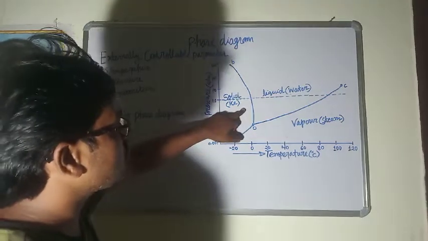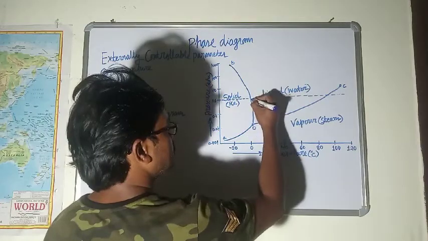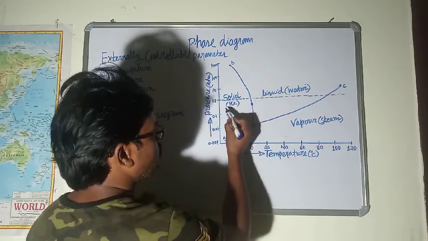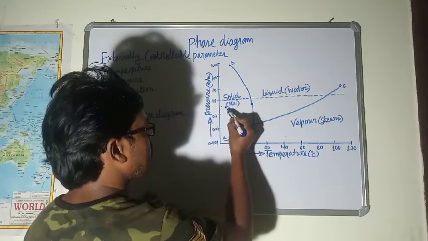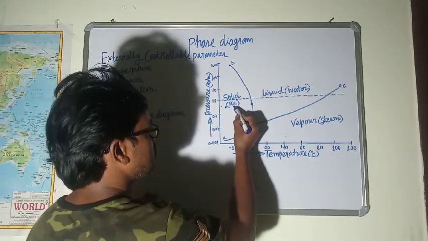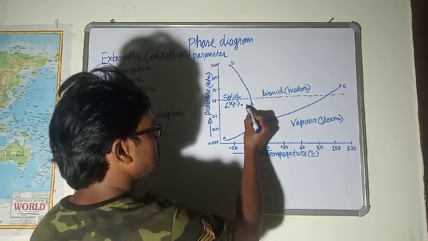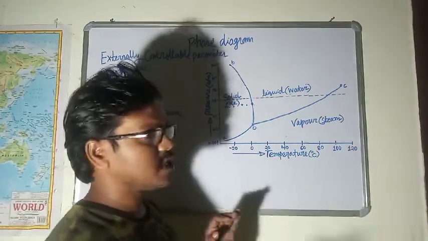Next, we will try to make you understand each point. Suppose this is a point. When some point is in this region, water will be in the solid state. This point will be representing solid state. This point will also be representing solid state. In the same way, all these points in the solid phase region will be representing a solid phase.